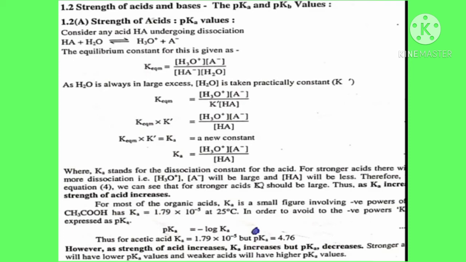As the strength of the acid increases, the Ka value increases but the pKa value decreases. A stronger acid will have a lower pKa value and a weaker acid will have a higher pKa value.